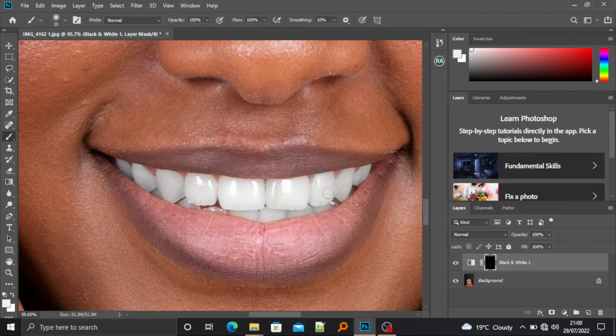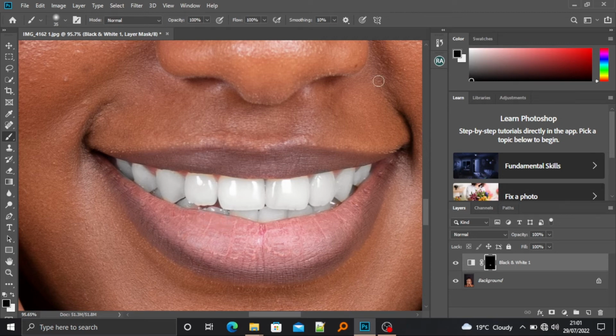Once you've done that, we can safely say that the teeth are now white enough. And don't worry if you destroy your painting by painting on her lips. You just click on the black part and you paint over the destroyed part.